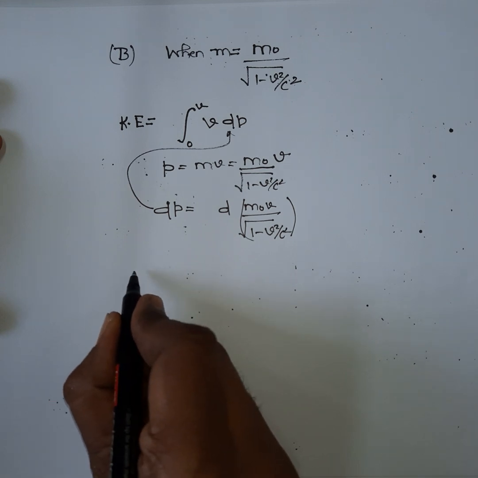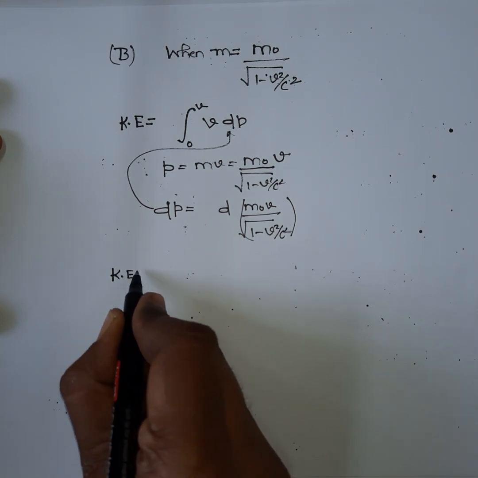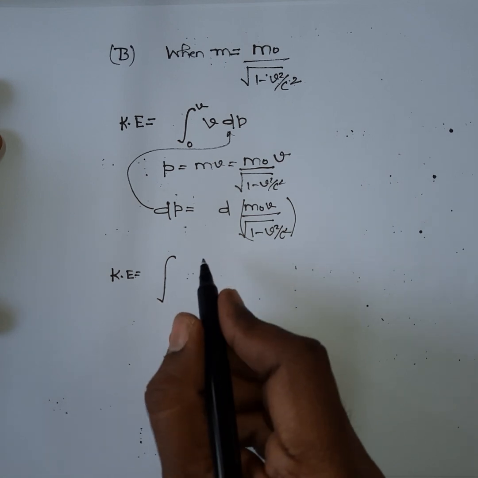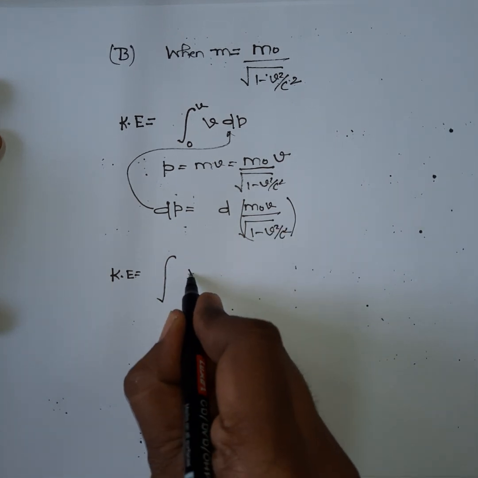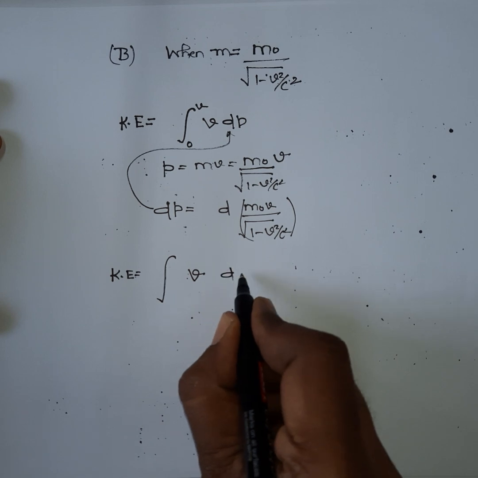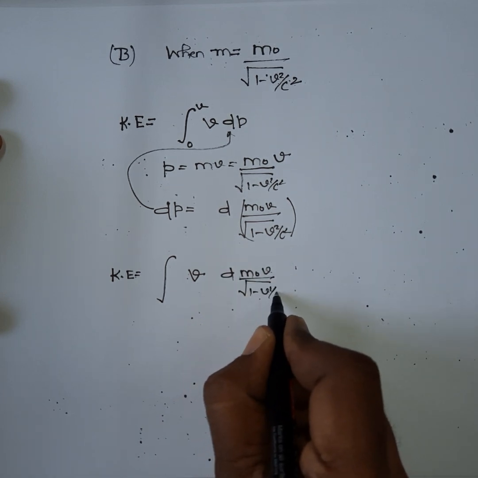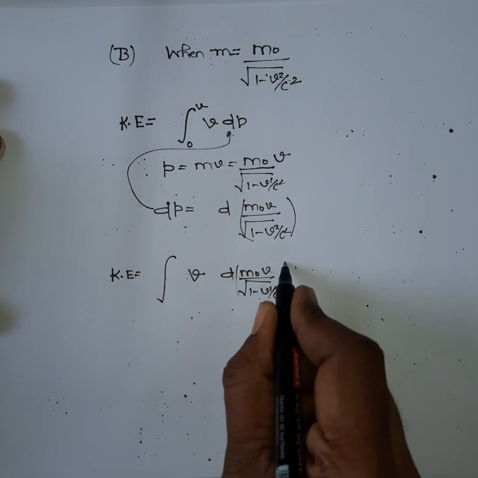So our kinetic energy can be written as the integral of v times the differential of m naught v divided by square root of 1 minus v square by c square.